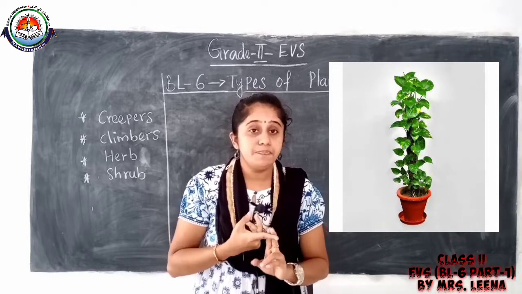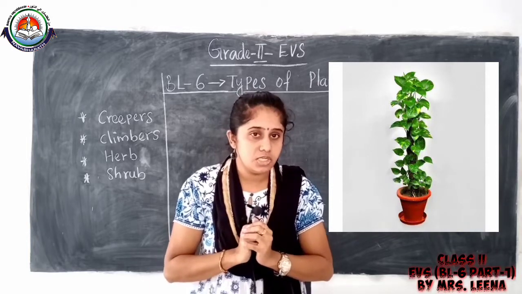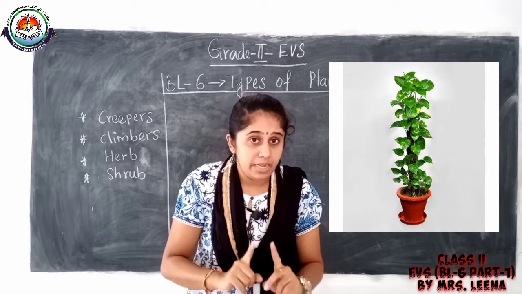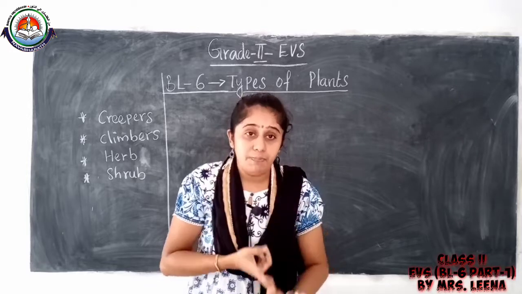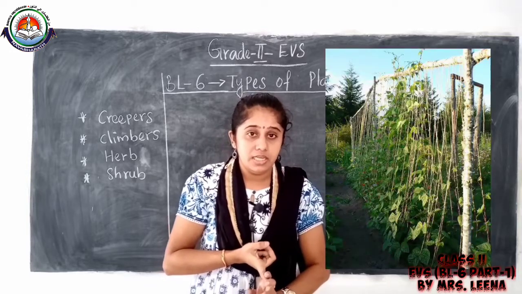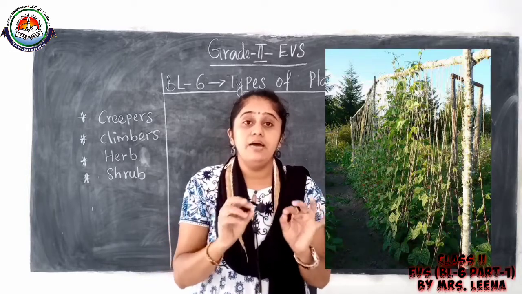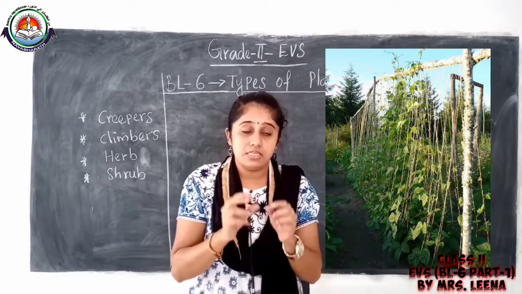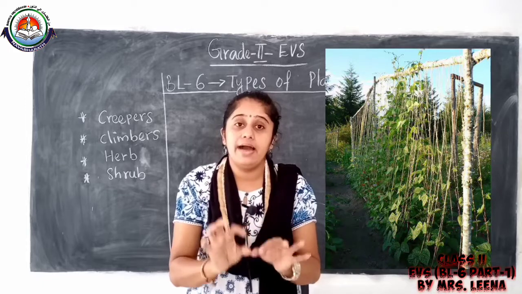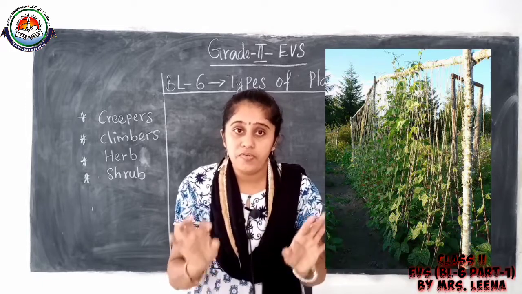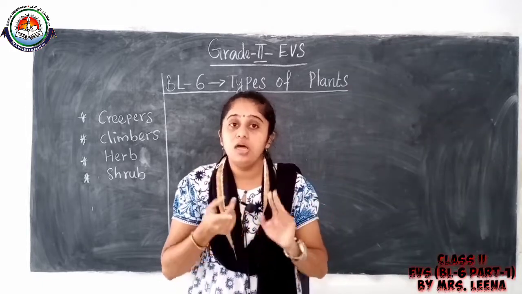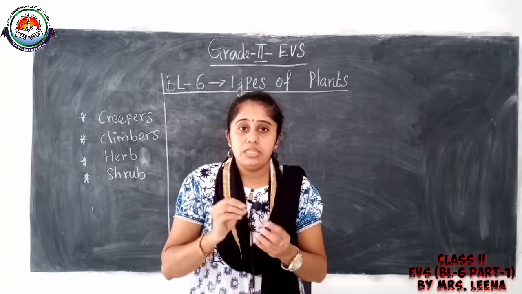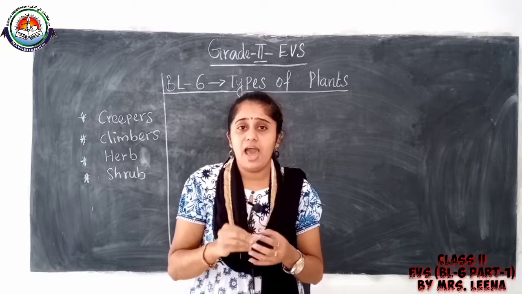What are the examples for climber plants? Yes, money plant, then pea plant. So the climber plants have weak stem.